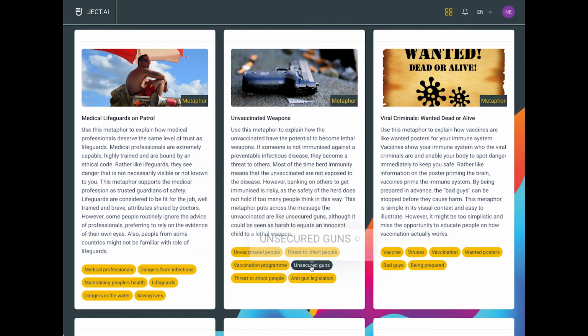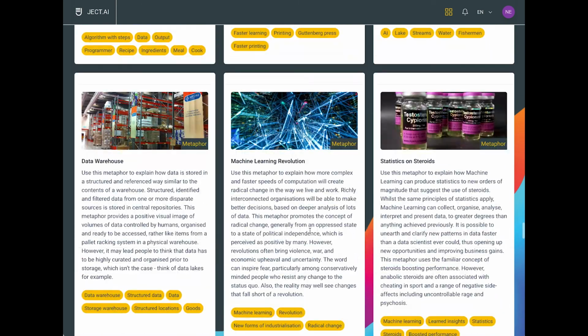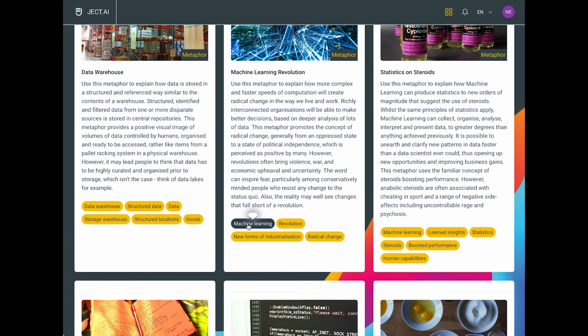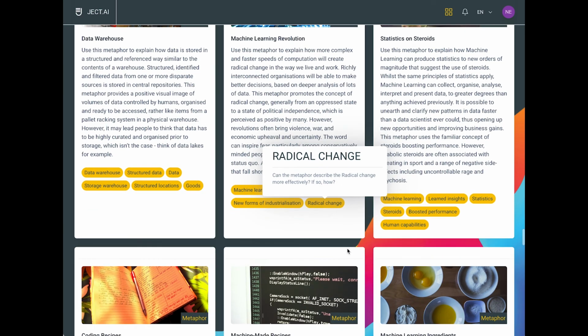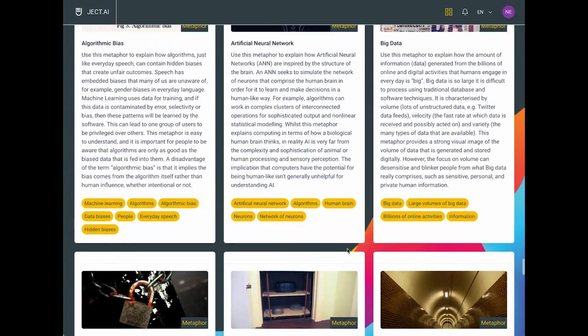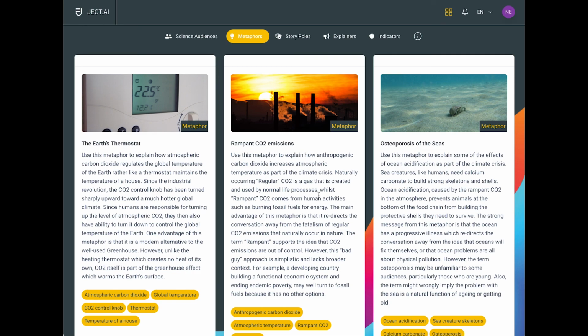Likewise, we might go on to the concept of unsecured guns, which is perhaps the idea of people who have yet to be vaccinated. Can the metaphor describe the unsecured guns more effectively, and if so, how? So again, it's giving you creative guidance. And you'll notice that there are similar creative guidelines here for thinking about machine learning or radical change and so on. So can the metaphor describe the radical change more effectively? If so, how? So there we go, a very simple set of almost 70 scientific metaphors for you to explore and have some interaction with.